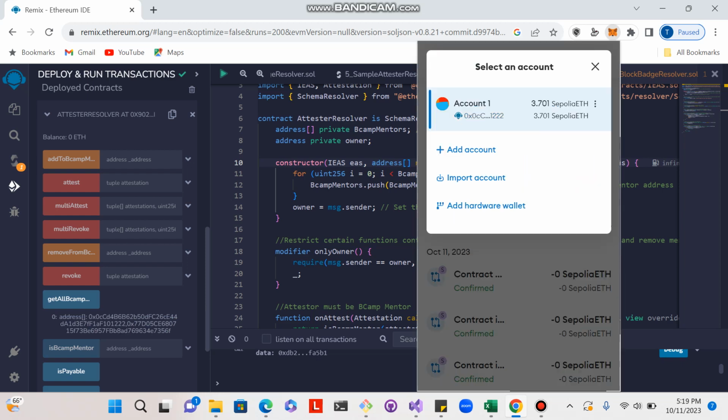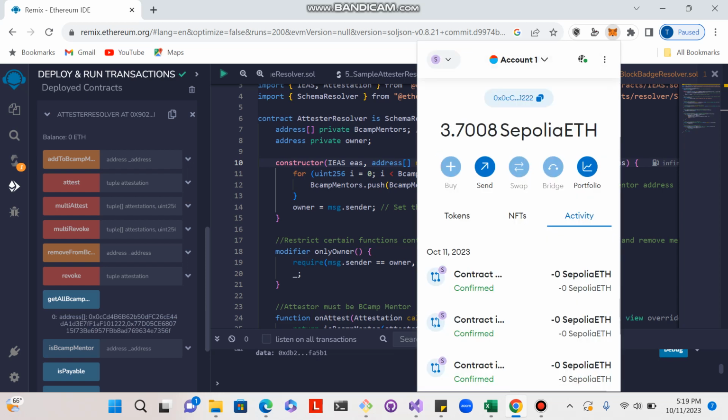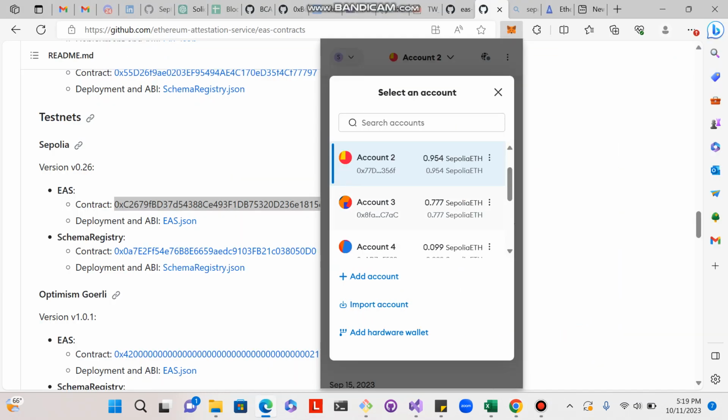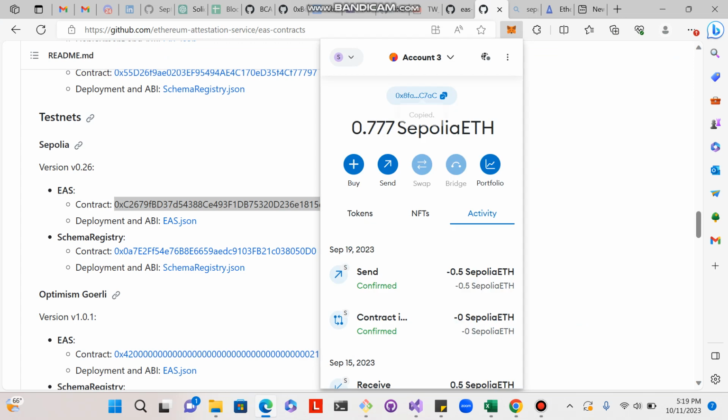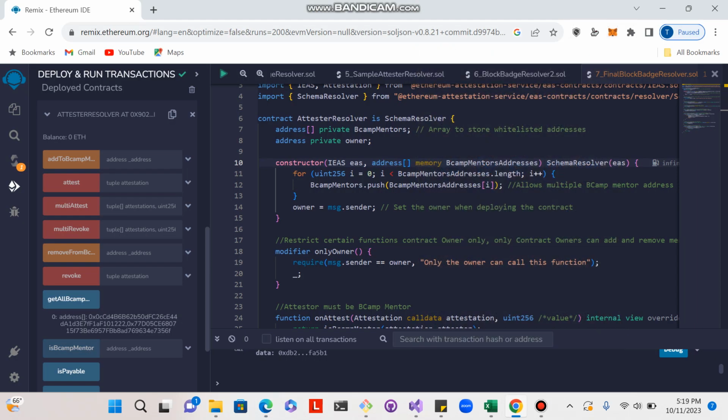Now the owner of the contract can also add addresses. Let me use the other MetaMask account. Let's say I wanted to add account number 3 to the mentors only addresses. I think it's going to be important that you're able to continue to remove and add mentor addresses in the contract, so it needs a flexible whitelist, if you will.